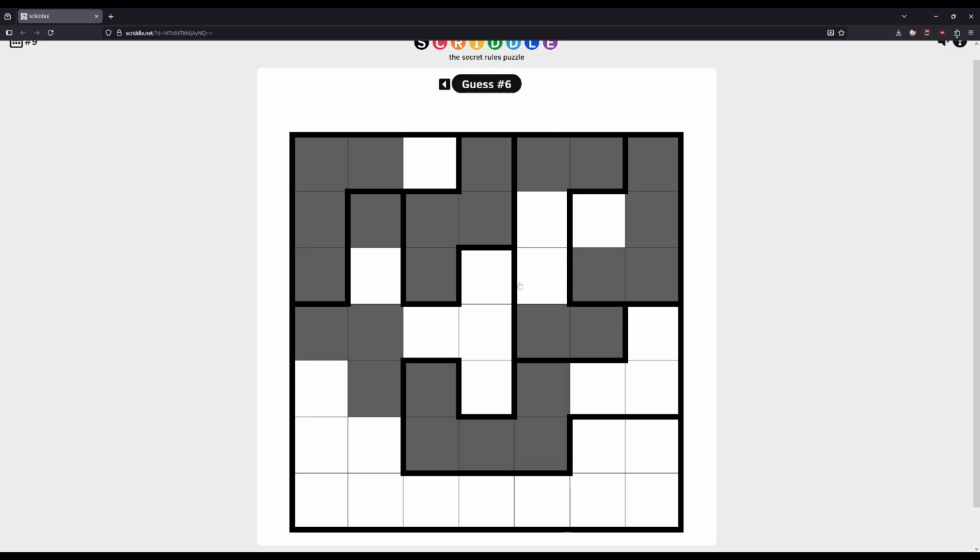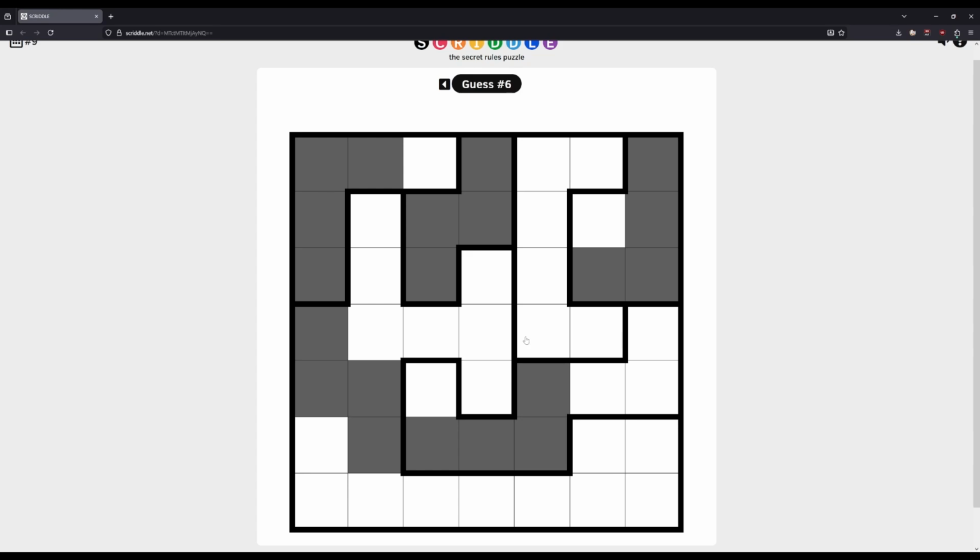Alright, so what do we want to change? These absolutely have to be contiguous. There's just no option there. We could do that. I feel like I'm getting frustratingly close. I think this will break red, I think. Let's see if this breaks red. Okay, it doesn't break red, so it doesn't have to be a loop, they just have to be connected.